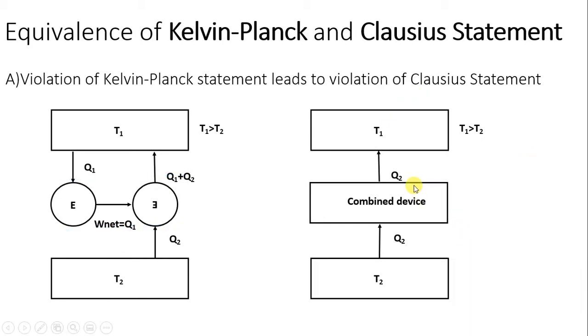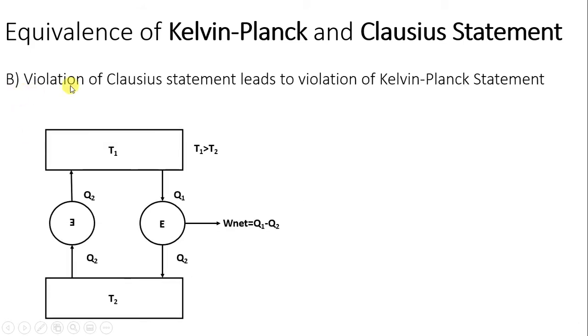In the second part, we had seen violation of the Clausius statement. The Clausius statement says heat is taken from a low temperature reservoir and rejected to a high temperature reservoir with the help of some work. But here work is not given, so this is a violation of the Clausius statement. But the Kelvin-Planck statement is followed in this diagram: the heat engine takes heat, gives some work, and some heat is rejected.